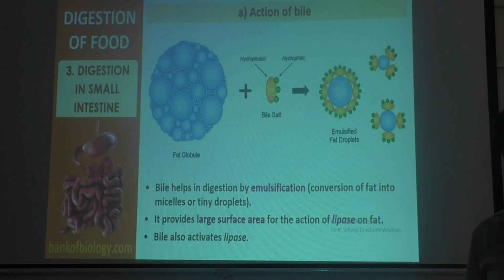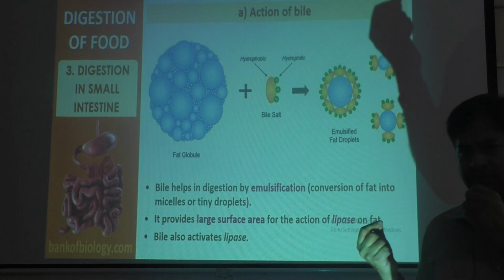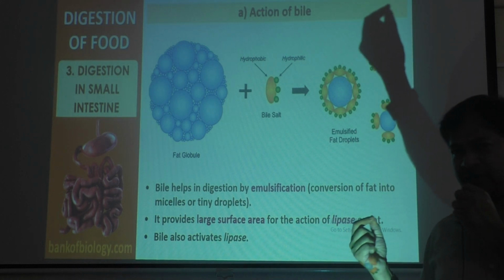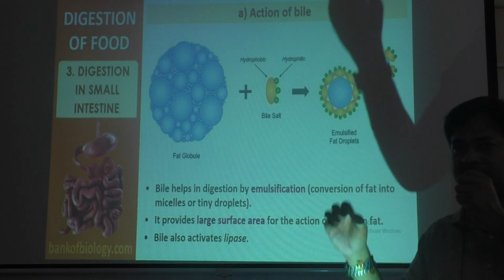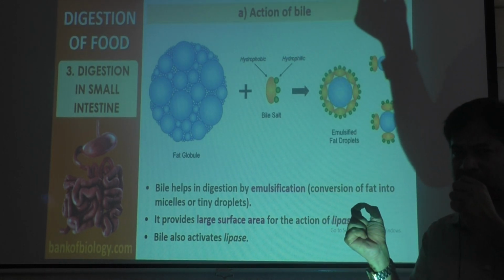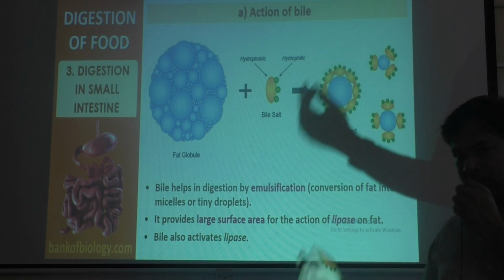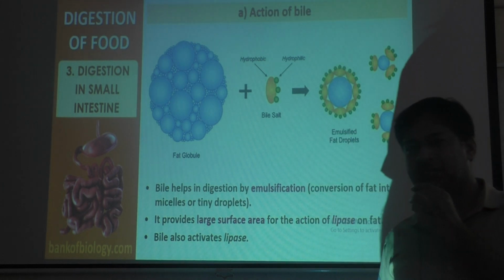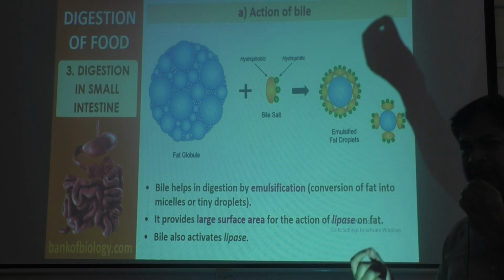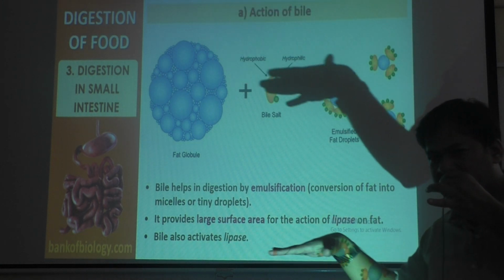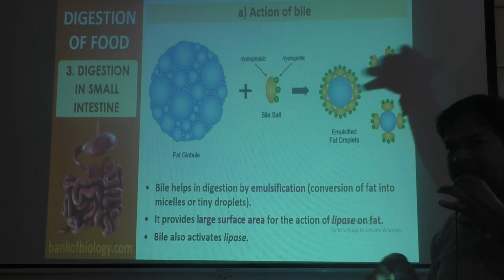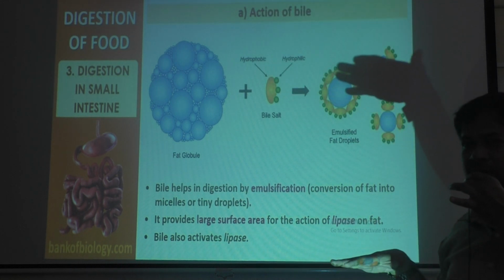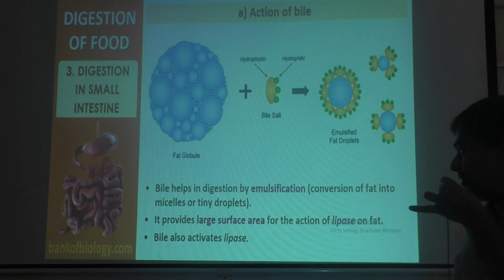How easy an environment? It is difficult for lipase enzyme to act on bigger fat globules. Bigger fat globules are converted to smaller globules or micelles by bile juice. That is called emulsification of fat. Then when it becomes a smaller molecule and spreads to a larger area, lipase enzyme can act easily on those smaller fat globules, and it will digest the fat globules.